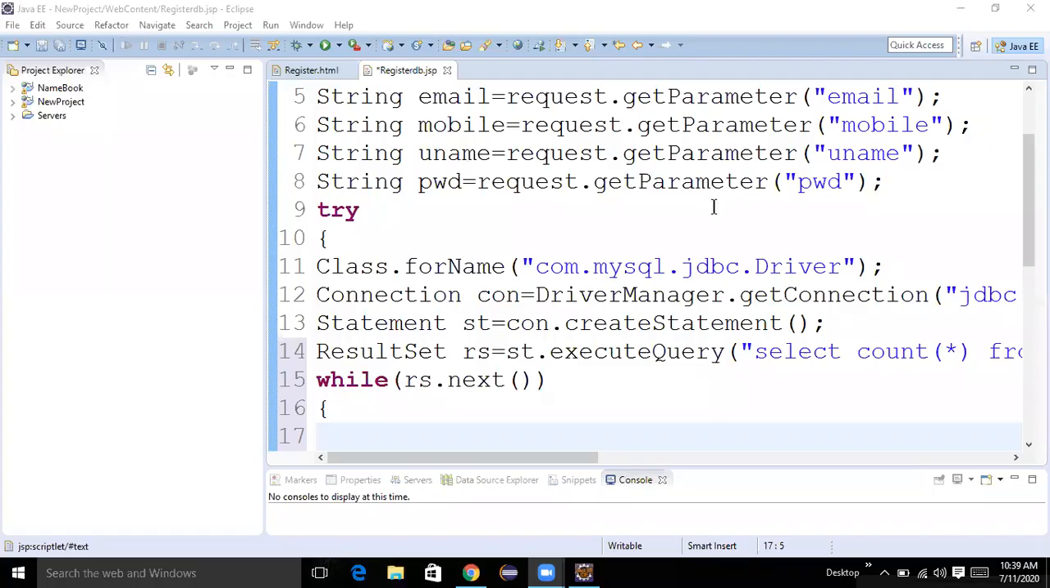Both are loops only. What is the difference between while loop and for loop? When are we going to use for loop, and when are we going to use while loop? Here, why am I using while loop?